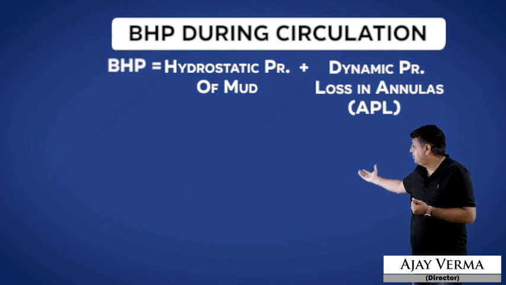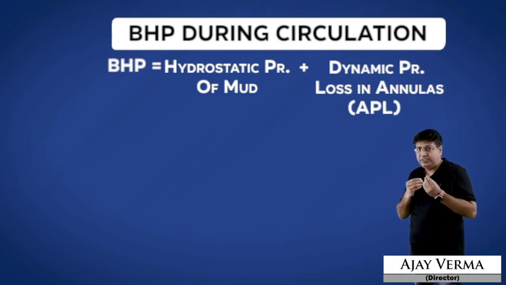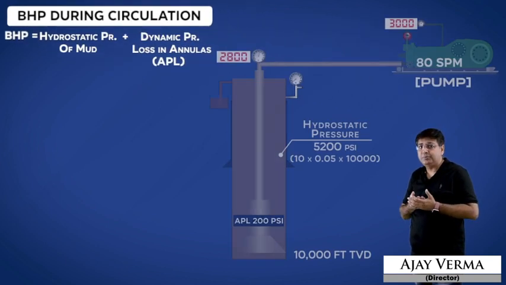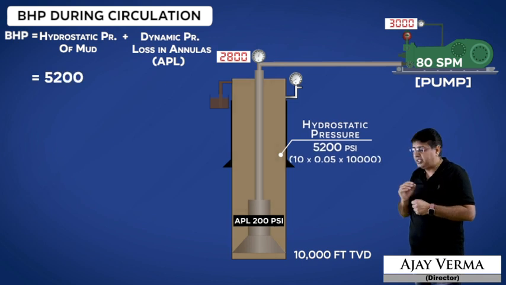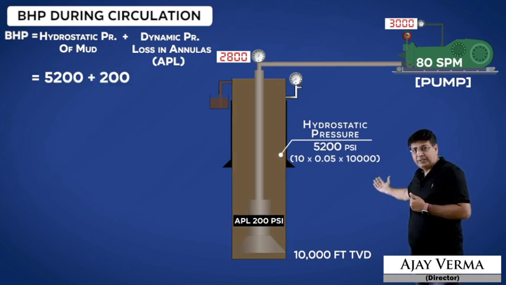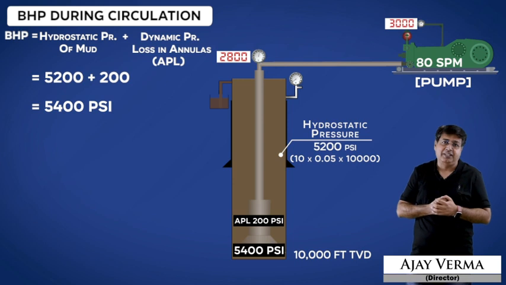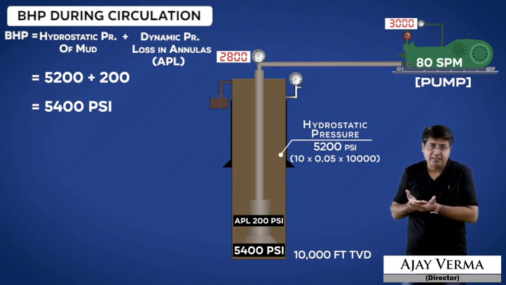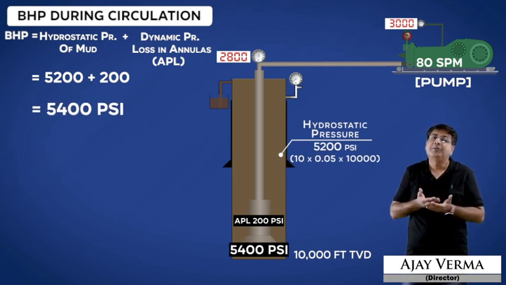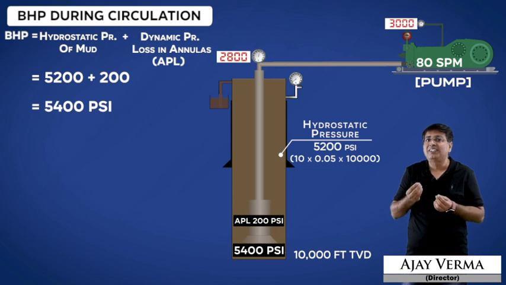For this example, we can call it the dynamic BHP, or circulating BHP. So circulating BHP is hydrostatic pressure, that is 5200 psi, plus 200 psi, that is 5400 psi. In static condition, BHP is only the mud hydrostatic, that is 5200 psi, but in circulation BHP increases to 5400 psi because APL is added to it.